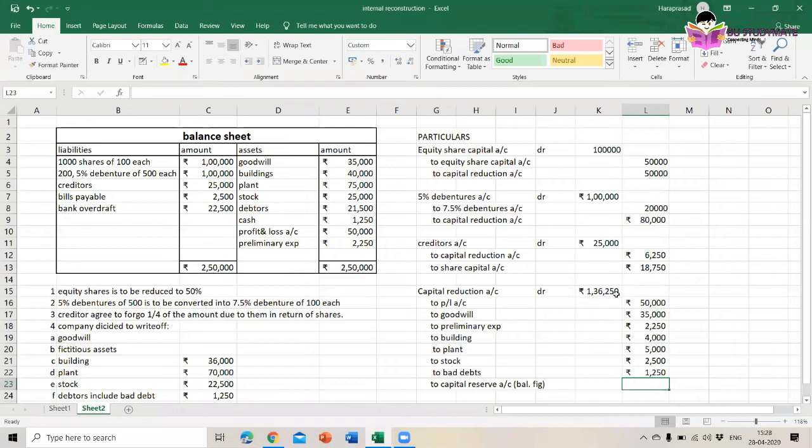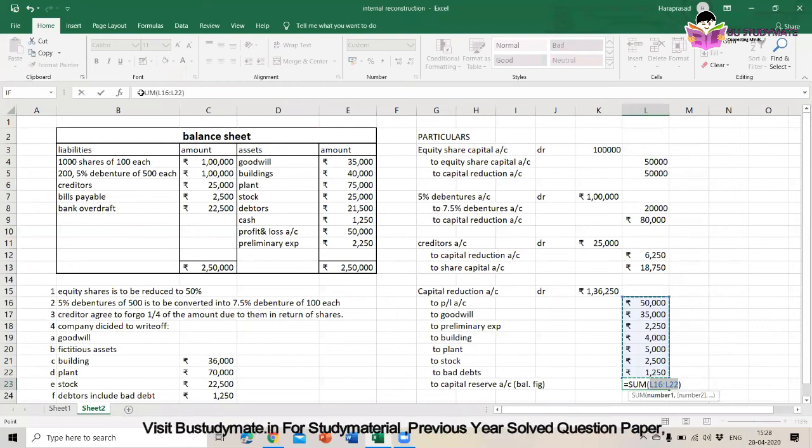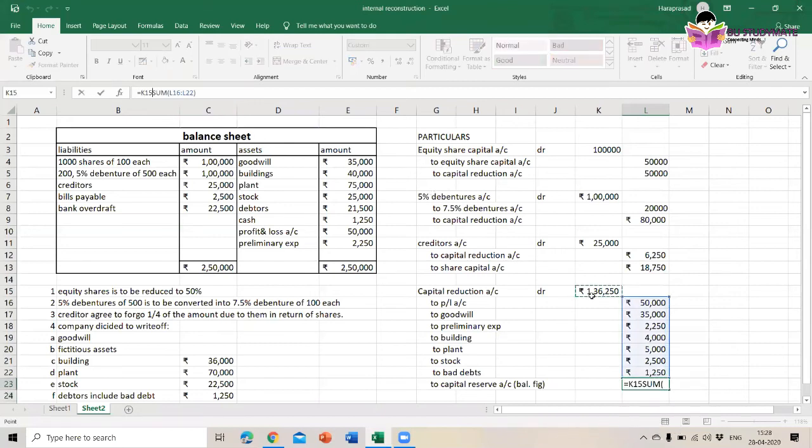So we are remaining with 36,250 rupees. This amount will go to capital reserve account.